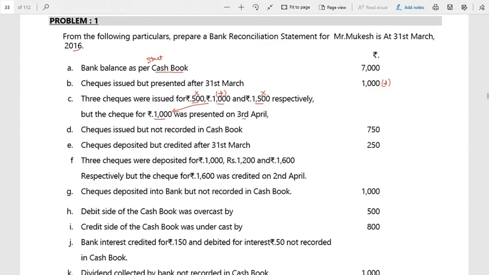That is, it was presented to the bank and got encashed. So in the bank balance, it has been reduced. But in the cash book, it has not been recorded. Therefore, what am I supposed to do in order to reach the bank? We have to deduct. So this is minus. In the cash book, in order to reach the passbook destination, I am supposed to reduce.